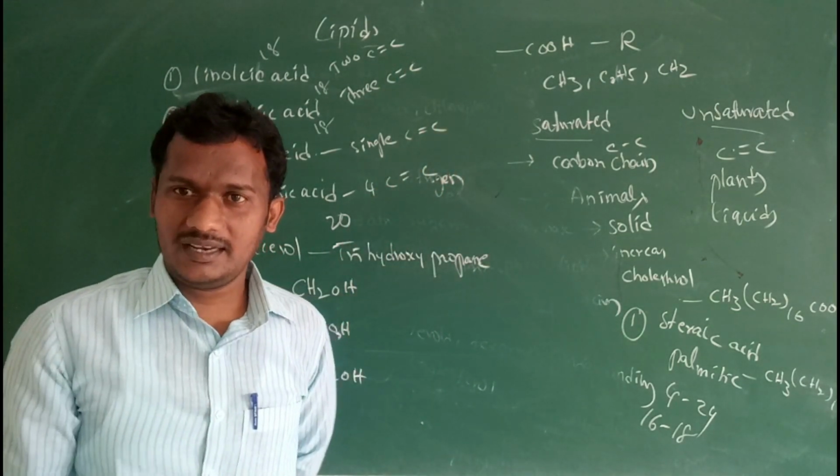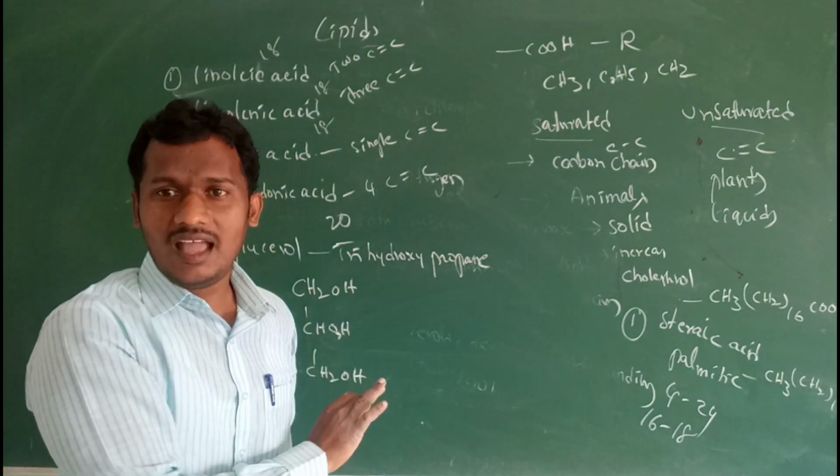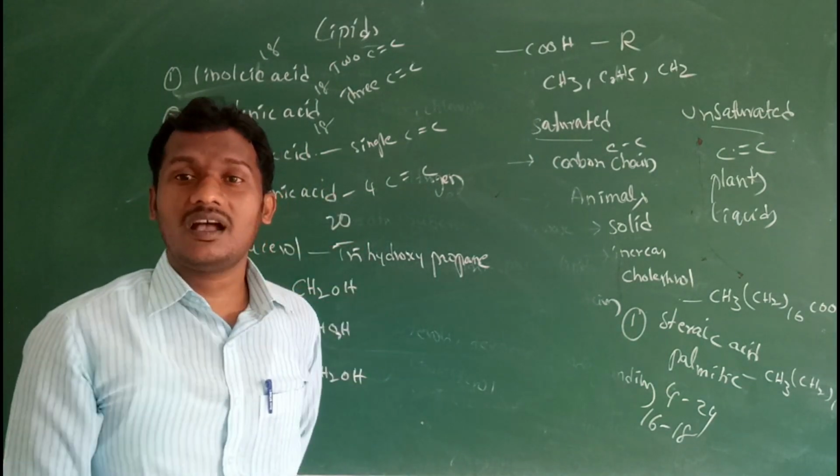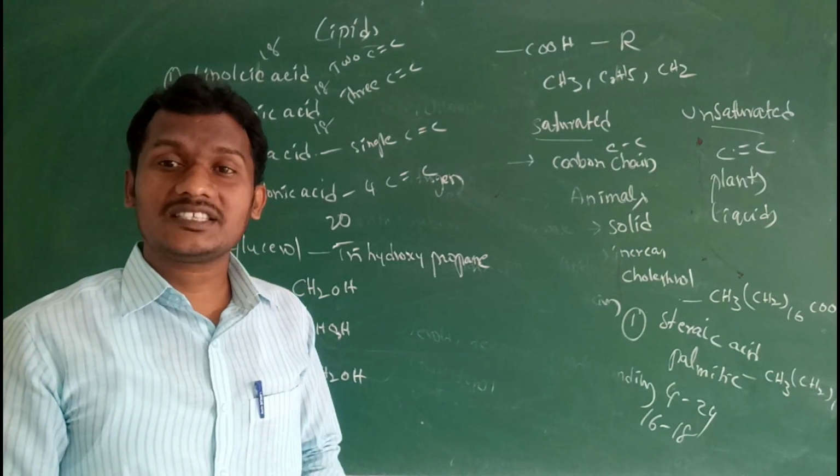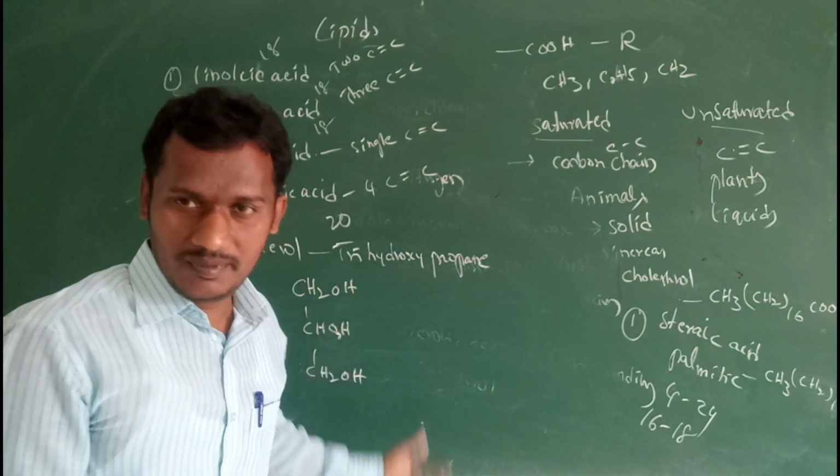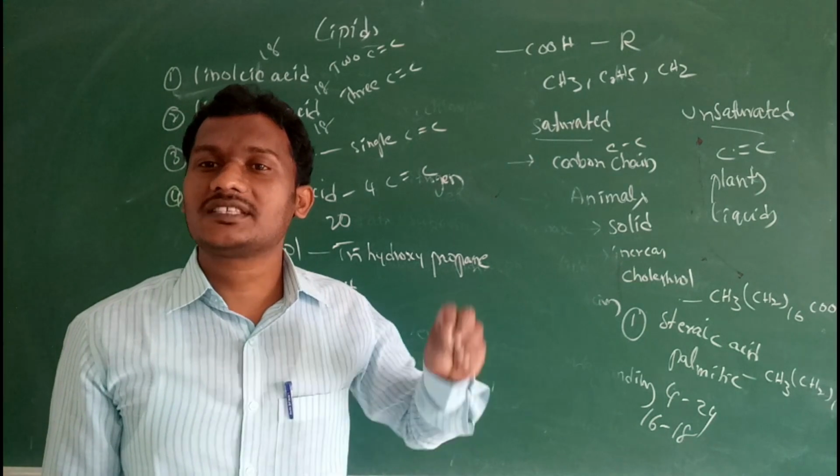Some lipids may contain both fatty acids and glycerol. In those lipids, these fatty acids are esterified with the glycerol, that means linked with the glycerol by ester bonds.